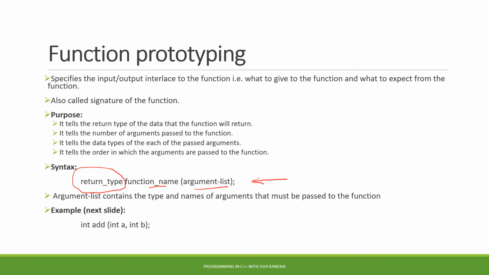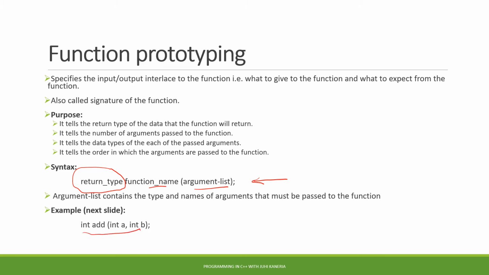the argument list. Actually this argument list specifies the ordered list of arguments, that is, the ordered list of data types and names of the arguments. The order is very important. Let's see an example of it.